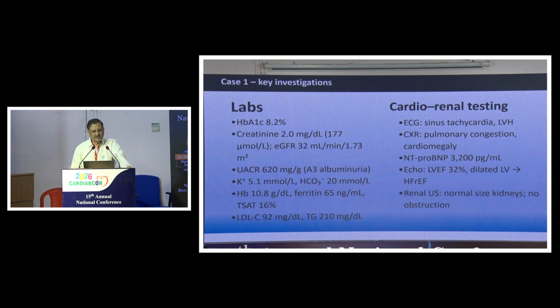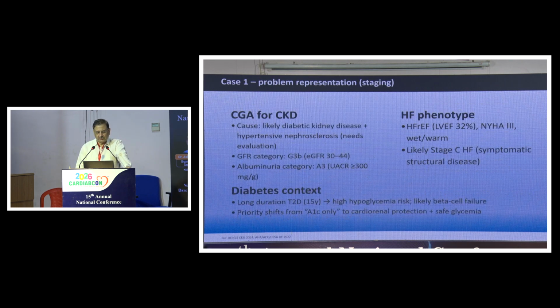You can see his present labs: HbA1c 8.2, creatinine 2, EGFR 32, urine albumin creatinine ratio of 620, potassium 5.1, Hb 10.8 with iron deficiency, LDL 92, triglyceride 201. ECG shows sinus tachycardia and LVH, chest X-ray shows pulmonary congestion and cardiomegaly, and NT-proBNP is elevated at 3200, LVEF 32%, dilated LV. So he is in heart failure with reduced ejection fraction. Renal ultrasound shows normal size kidneys, no obstruction.